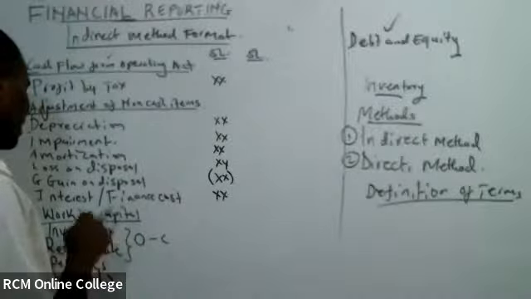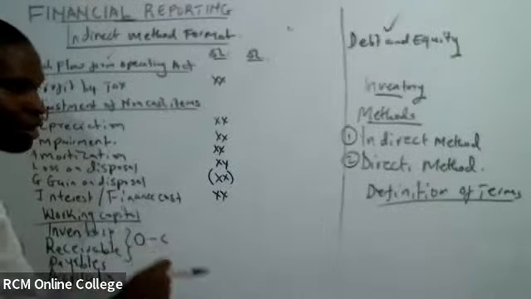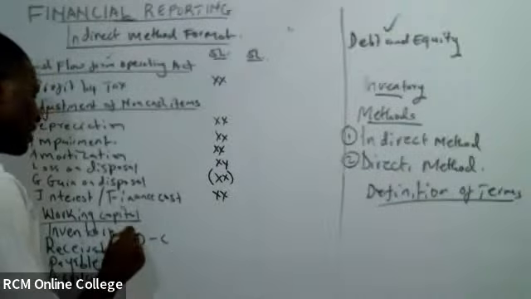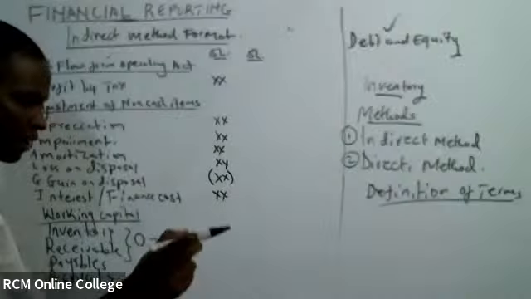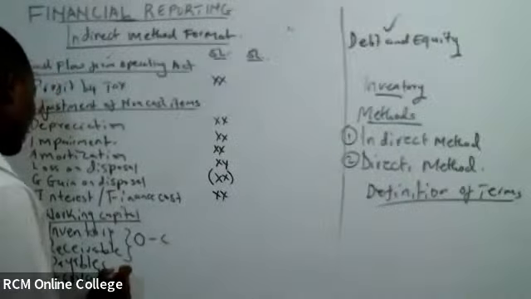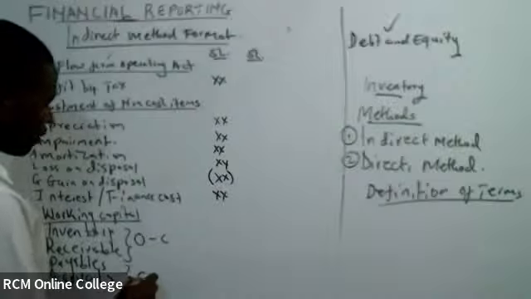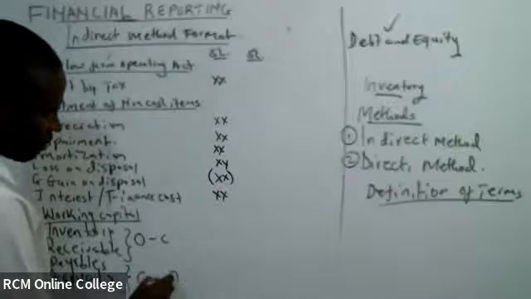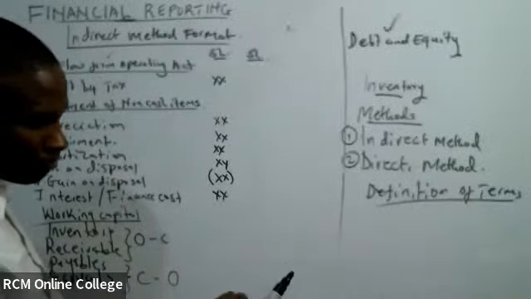For the current asset, use OC, where O is the opening balance, C is the closing balance. In your book, you can write that. Then for the payable and accrual, use CO. Closing minus opening.